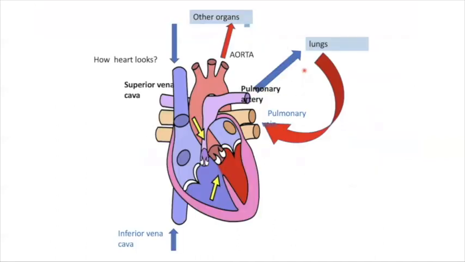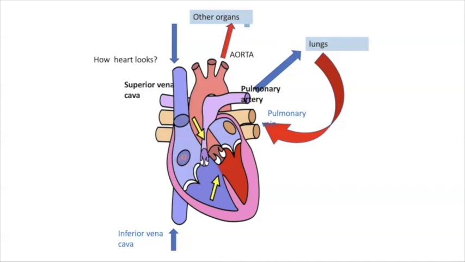Now see how the heart functions. The deoxygenated blood, the blood that has already circulated through all the body parts, is received by the vena cavas. There are two vena cavas, superior vena cava and inferior vena cava. Inferior vena cava collects the deoxygenated blood from the lower body and superior vena cava collects the blood from the upper body. This deoxygenated blood from both the vena cavas enters into the right atrium.